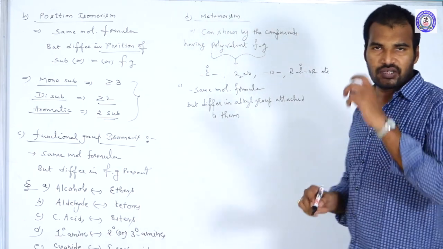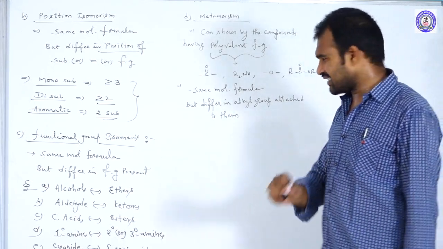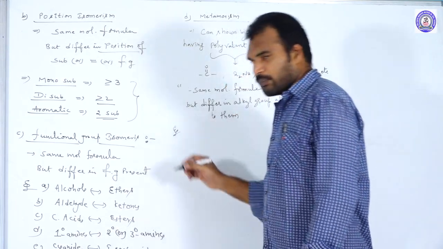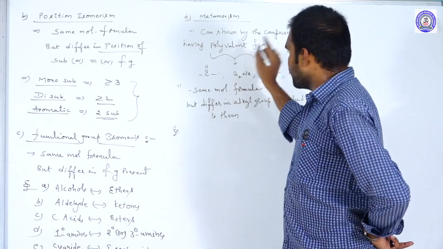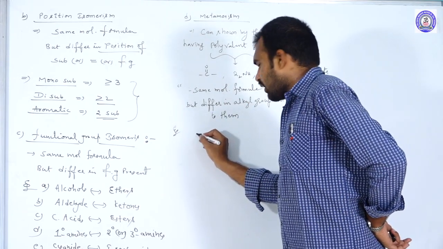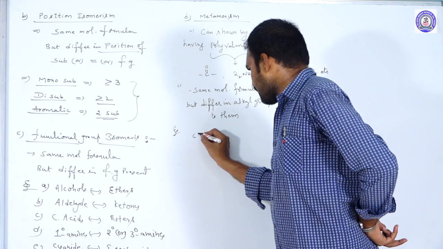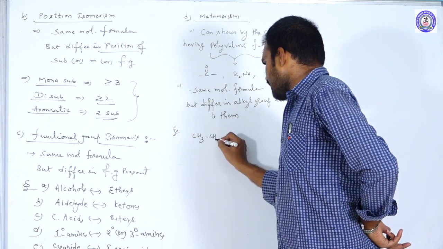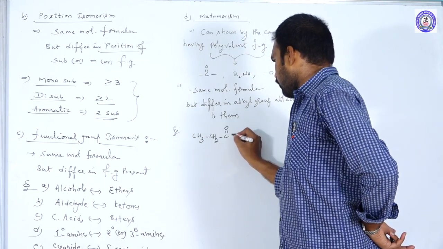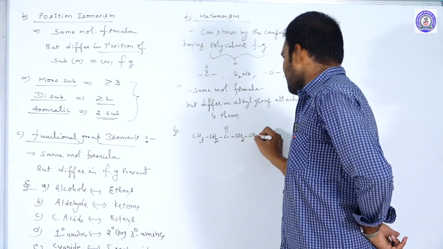And that pair of isomers we call metamers. For example, I am giving an example here. Take ketones, that is 2-butanol, that is CH3CH2COCH2CH3.